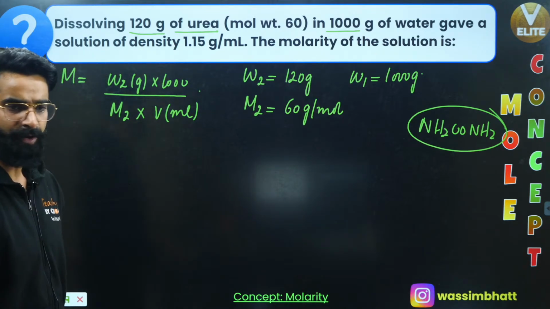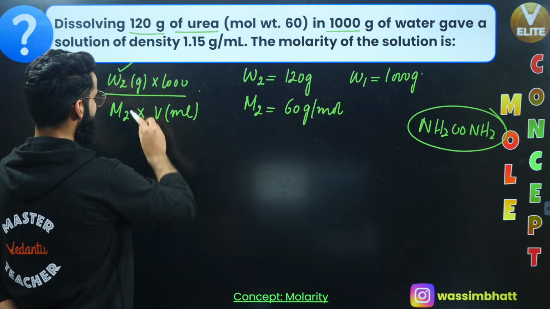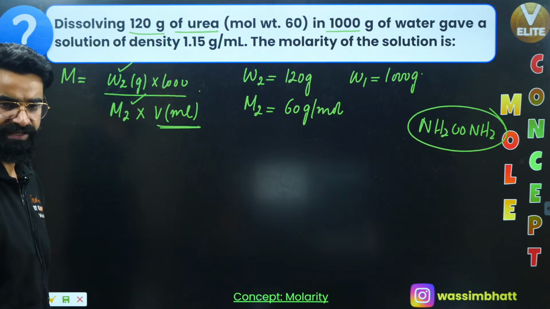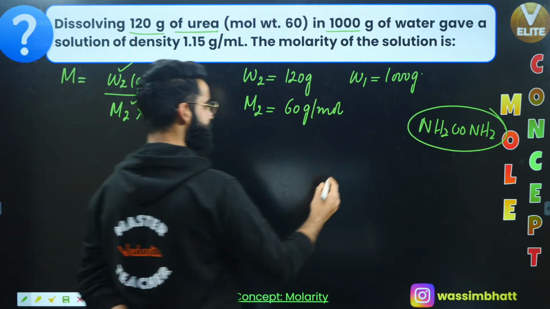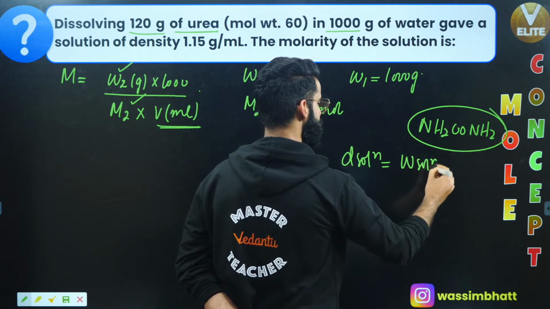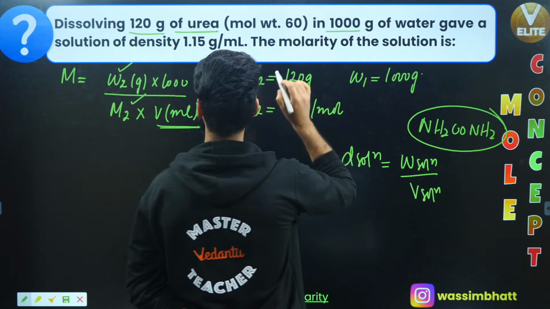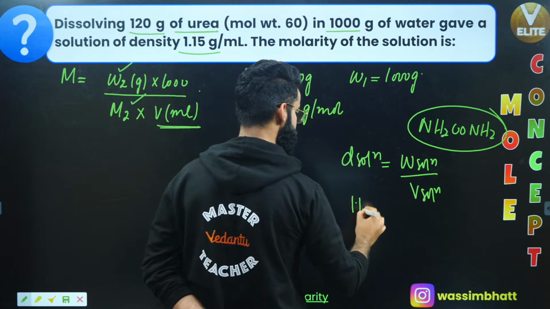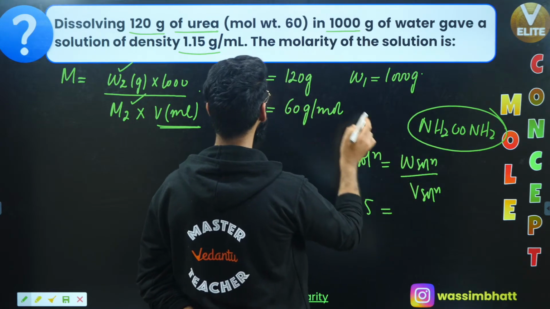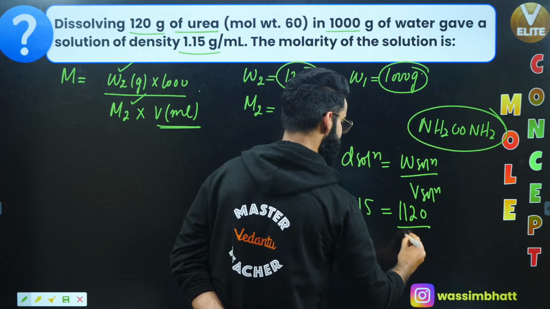Now we will see. In order to calculate molarity, I should know the value of W2, which is given to me. I should know the value of M2, which is given to me, but I do not know the volume of solution. So let's try to calculate the volume of solution first, yeah? I can say density of solution is equal to mass of solution divided by volume of solution. The density of solution is given to me as 1.15 grams per ml. Mass of solution means mass of solute plus mass of solvent. That's going to be 1120 grams divided by volume of solution.